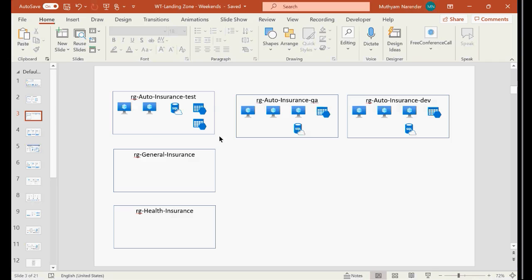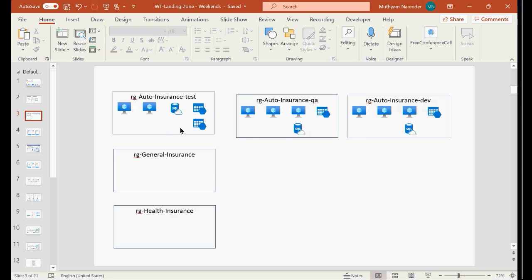They will submit a ticket to build a test environment, a QA environment, a dev environment, and they will give the list of resources to be added in that environment. And accordingly, you have to build all the required resources within this resource group, and you will grant permissions to this resource group for the security group, and then they will have access to this resource group and also the resources. Right? So this is how your resource groups will be helpful.